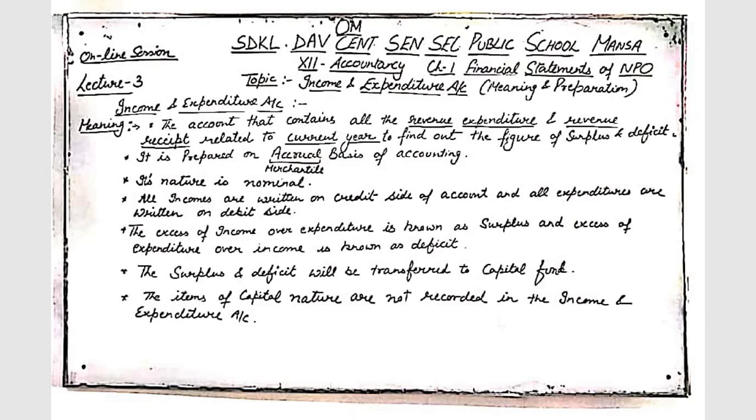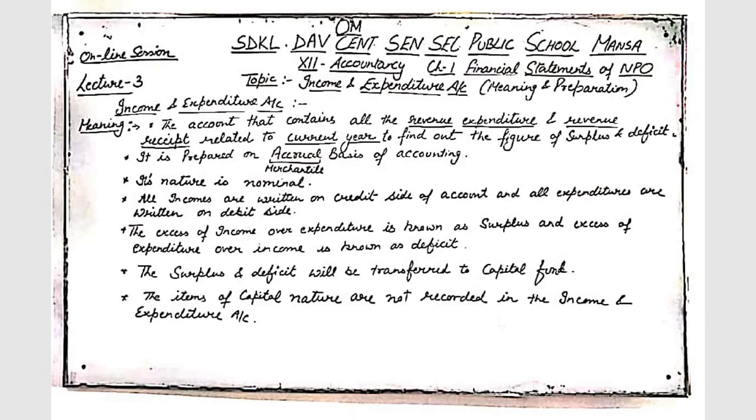So it is the account that contains all the revenue expenditure and revenue receipts related to the current year, to find out the figure of surplus and deficit. Surplus, as we have discussed previously, is just like profit, but the name profit is not given. Surplus and deficit, that account is known as income and expenditure account. Income and expenditure account is just like the profit and loss account.